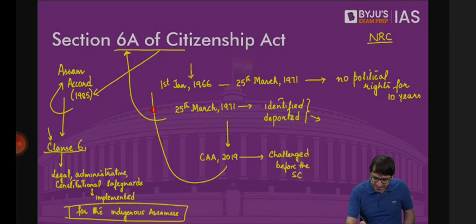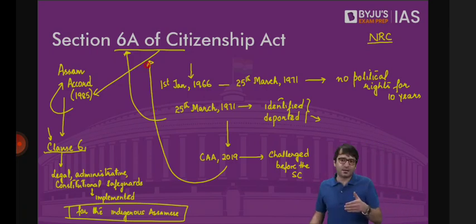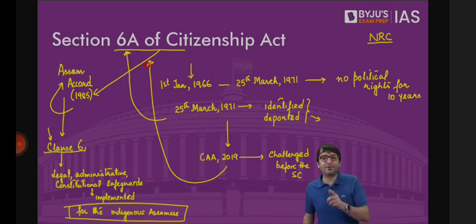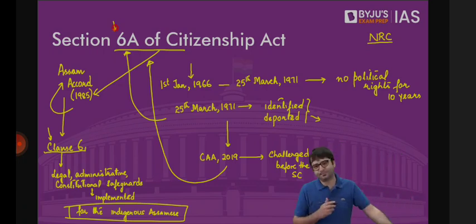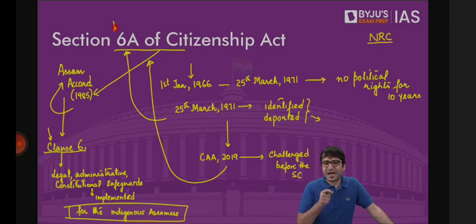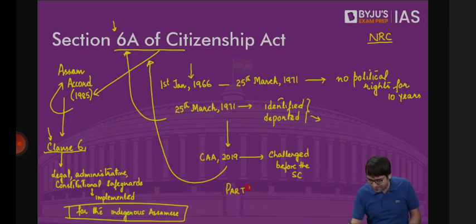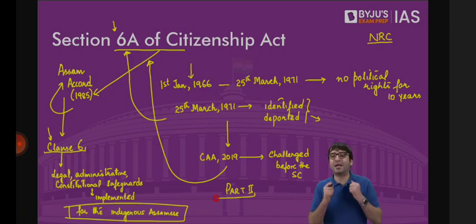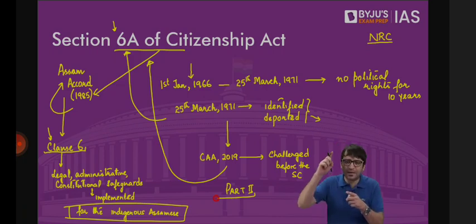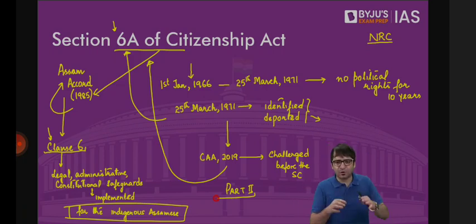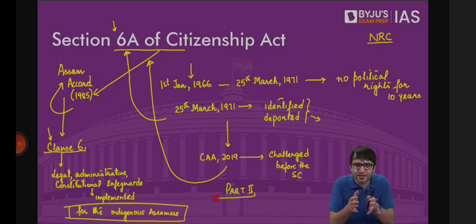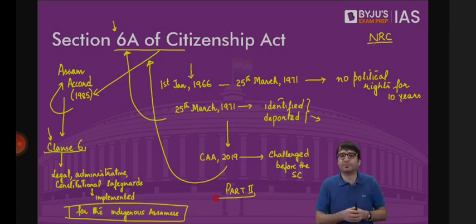But then the petitioner said, and the Supreme Court agreed, that before we hear the Citizenship Amendment Act, the challenge to the CAA, we will first hear the challenge to Section 6A of the Citizenship Act. Why? Because Assam is the only state in India which has a different cutoff date for citizenship. When we discussed Part 2 of the Constitution, citizenship, I told you about Articles 5 to 10. Those Articles 5 to 10 were relevant at the time the Constitution was enacted. Because these articles talk about who is the citizen of India, who has remained within the territory of India for 5 years. What will happen to those who have migrated from India to Pakistan? They will lose their citizenship. What will happen to those who voluntarily give up their citizenship? They will lose their citizenship as well.